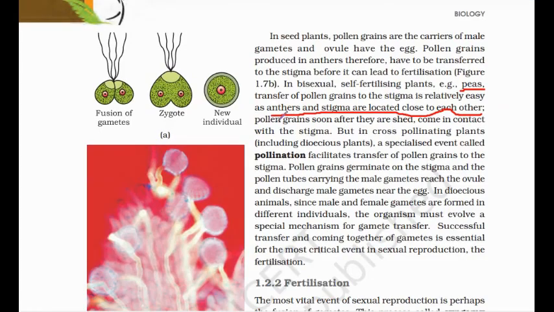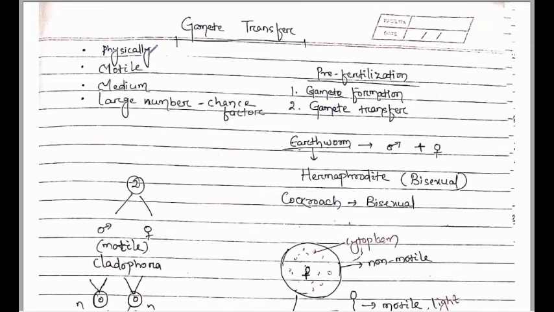Here it is mentioned in the case of dioecious animals: the pollen grain germinates on the stigma and the pollen tube carries the male gametes, reaches the ovule and discharges the male gametes near the egg. In dioecious animals, since male and female gametes are formed in different individuals, the organism must evolve a special mechanism for gamete transfer. Successful transfer and coming together of gametes is essential for this most critical event in sexual reproduction, fertilization. In this topic we have discussed how male and female gametes are transferred or come into physical contact.